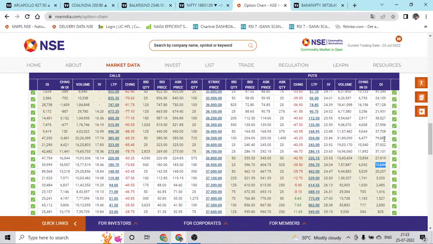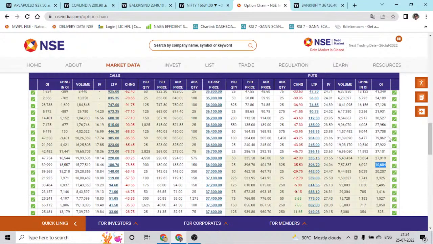And 36,500 remains a good support, and below that we have one more good support at 36,400, because the ratio between 36,400 and 37,000 is 1:4. Definitely this will be a good support for this region, 36,500 to 36,400, at least till tomorrow.